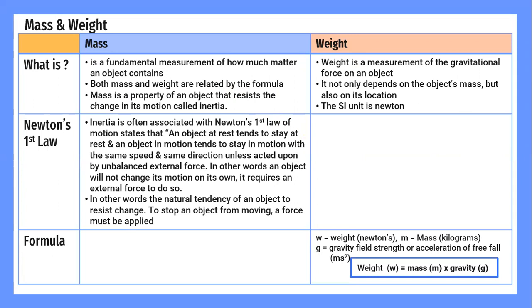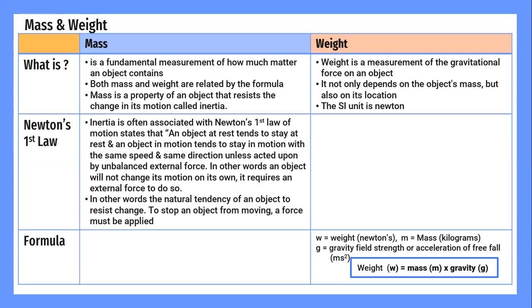Inertia is often associated with Newton's first law of motion, which states that an object at rest tends to stay at rest, and an object in motion tends to stay in motion with the same speed, same direction, unless acted upon by an unbalanced external force.